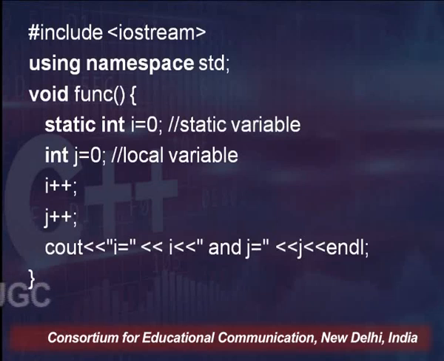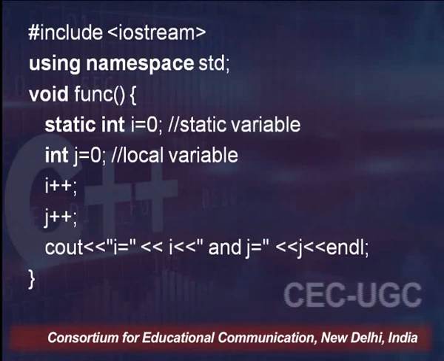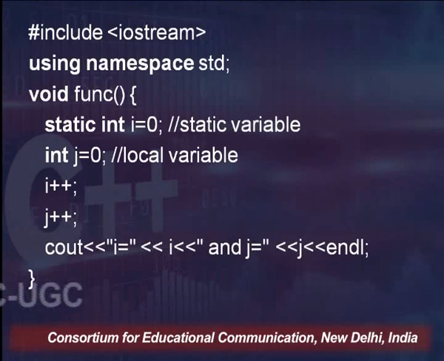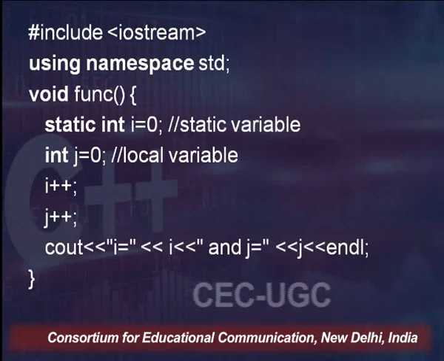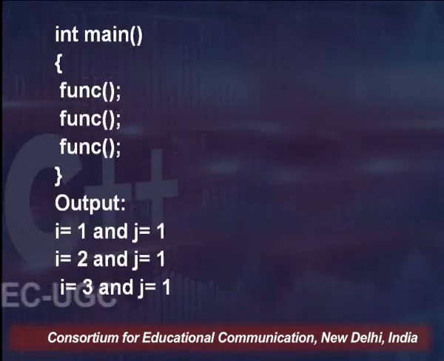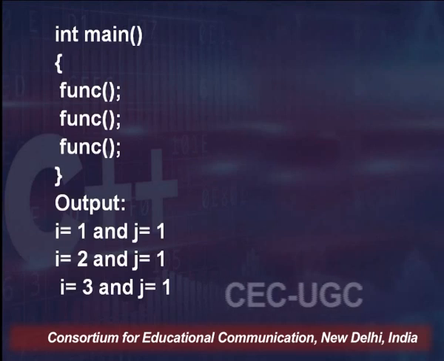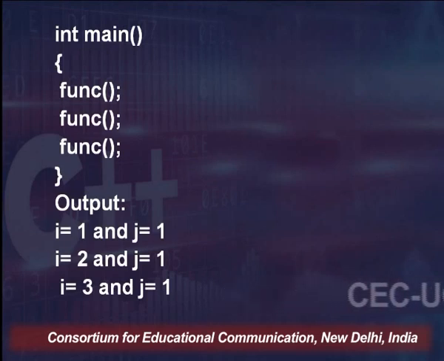This function is actually defining one integer i which is of type static, and another integer j which is of class auto. Yes, it is a local variable which is of type auto, and then the function increments the value of both and prints them. Now, within the main function I have called this func thrice.